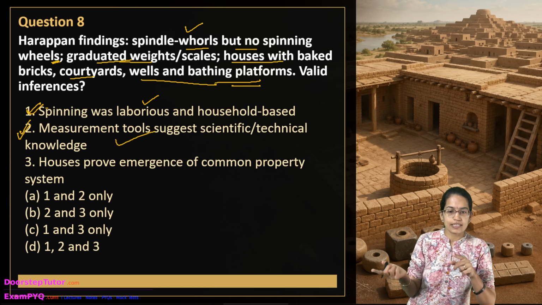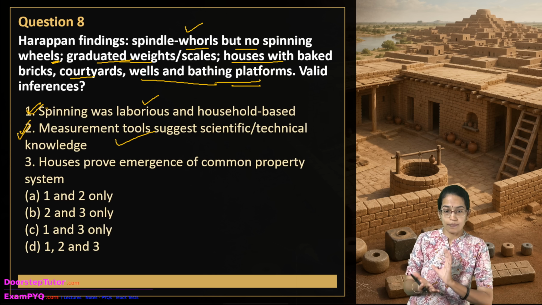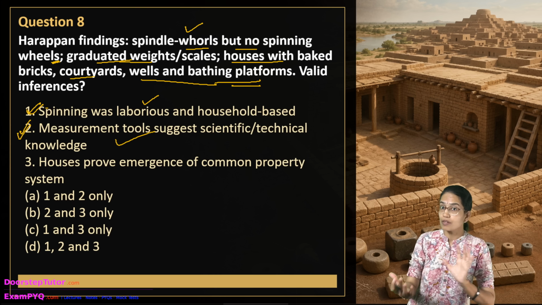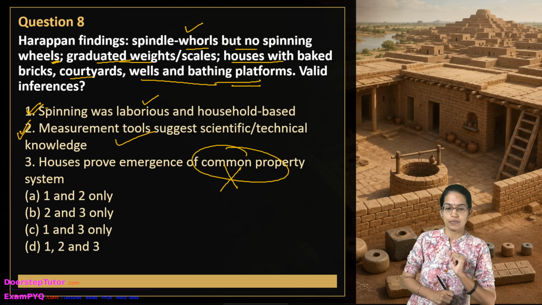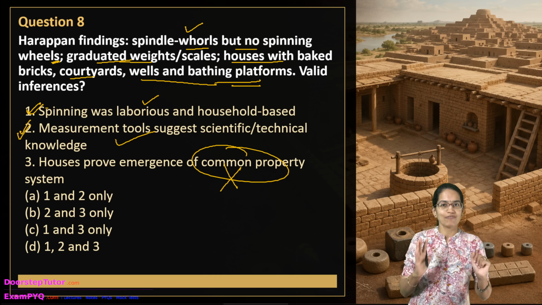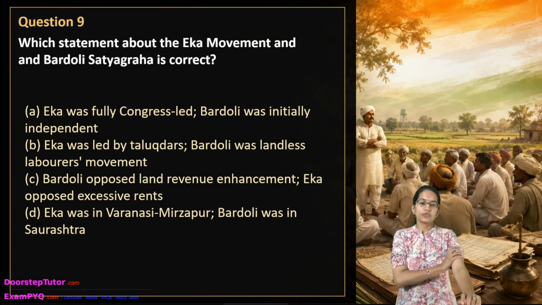Now the next says that the houses were made of baked bricks, with courtyards, wells and bathing platforms. Now this talks about the urban planning structure. However, it does not prove the common property system, right? So 3 is incorrect. So you have to be very, very specific. The question this time was not intended on your depth question.